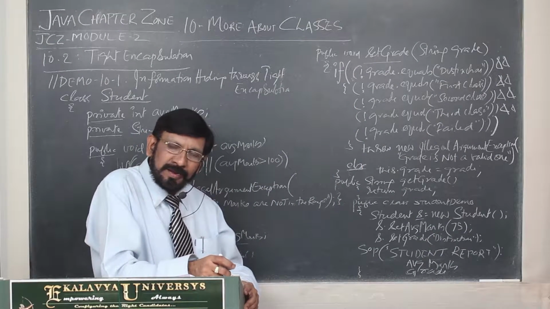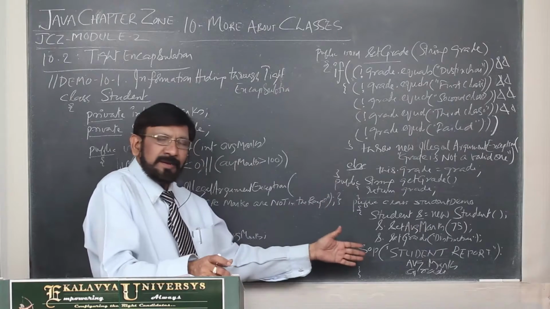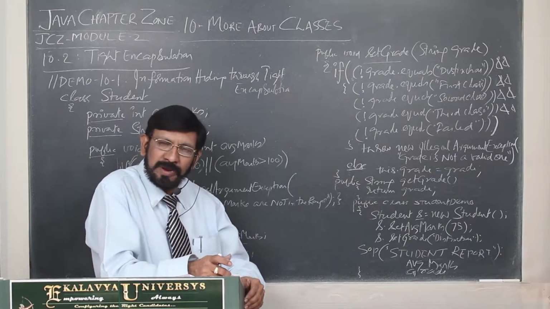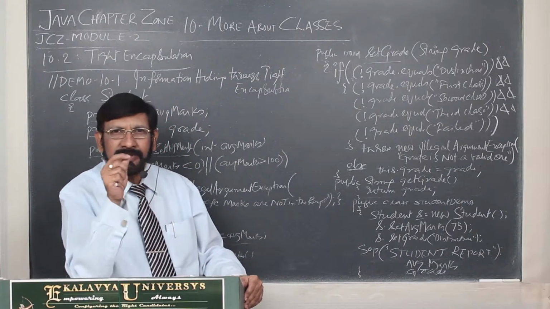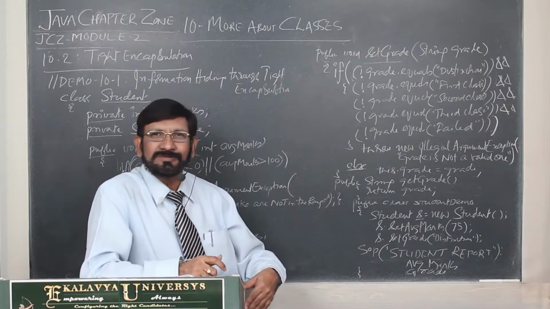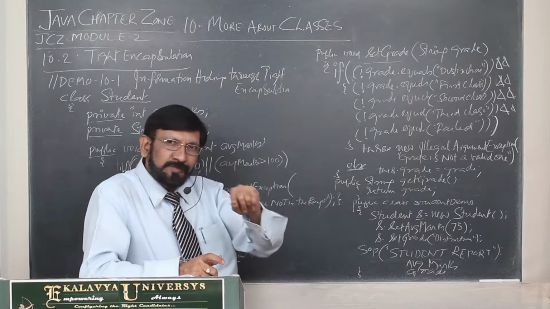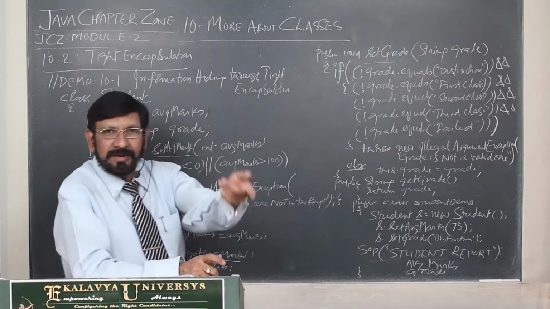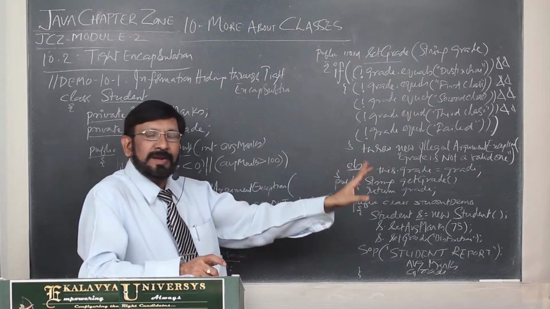Why is it not a compile time error? There is no error in our program. Syntactically, there is no error in our program. Actually, at the time of execution, we are giving some illegal values. So that is what we call a runtime error. At the time of execution, any error that occurs is called a runtime error.